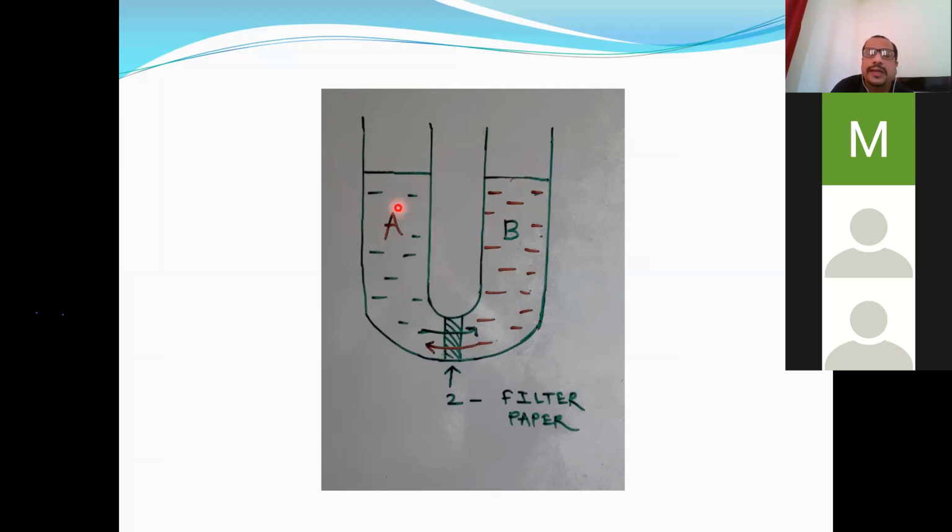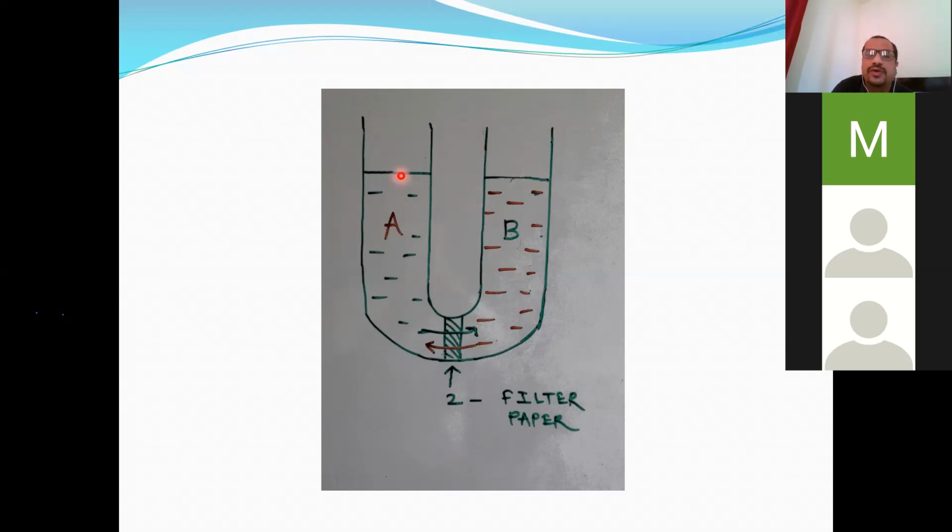DP, diffusion pressure, develops here, due to which diffusion takes place. We can say that diffusion takes place in this case due to the development of DP. This DP is directly proportional to the number or concentration of diffusing particles. Here in this case, DP is directly proportional to solvent, and DPD, diffusion pressure deficit, is directly proportional to solution or solute. Are you getting it? DP is directly proportional to solvent.